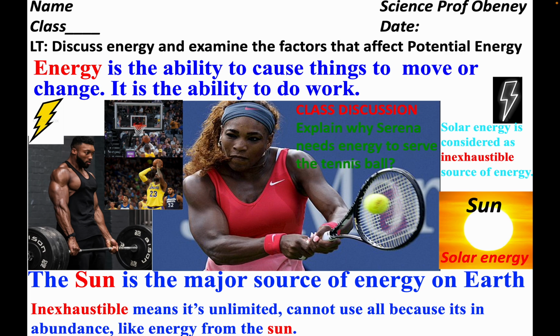And on Earth, the sun is a major source of energy. And energy from the sun is described as inexhaustible. That's a new vocabulary word we are learning. Inexhaustible means it's unlimited, it cannot be used up because it's in abundance. We receive energy from the sun almost every day. That energy is considered inexhaustible because we have so much in abundance and we cannot use it all at the same time.